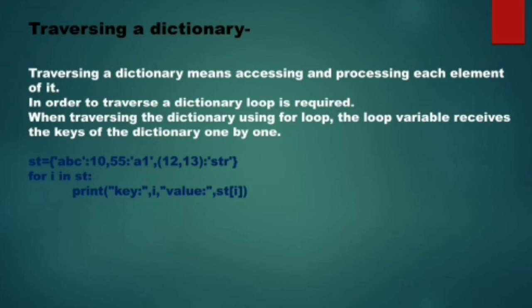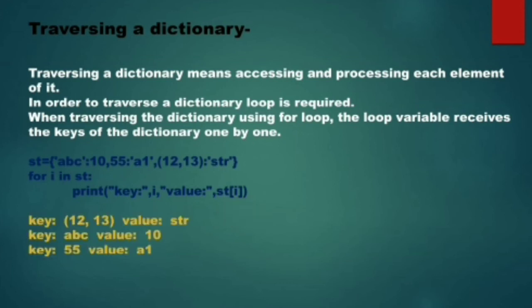Okay, so if this is your dictionary ST, it contains 3 keys, and when I have used it in the loop, for I in ST, what will I receive? I will receive the values ABC, 55 and this tuple. Okay, so when I have displayed key I, then value, how I have displayed the value: ST, and within square brackets the key that I have received in the loop variable.